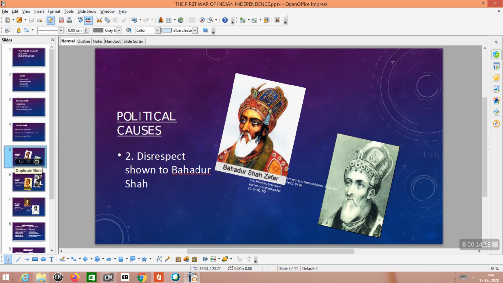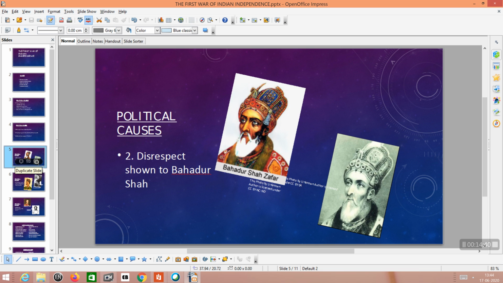But after Aurangzeb, there were so many inefficient rulers. The Britishers came to India during Jahangir's period, and after Aurangzeb's period they became more powerful and annexed most of the territories of the Mughal Empire. And so many other territories became independent.